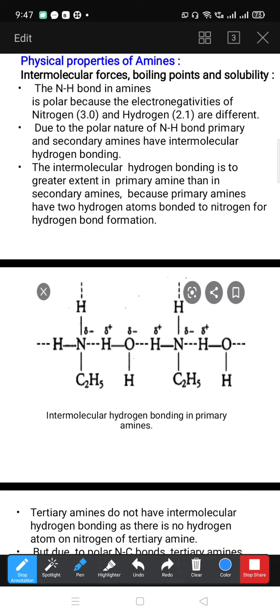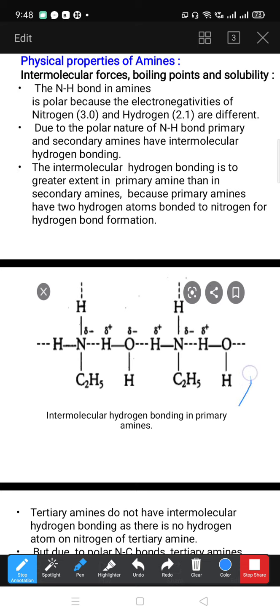Actually, students, in your book they give the linkage of primary amines, but I particularly chose this different structure, which shows intermolecular hydrogen bonding in primary amines.